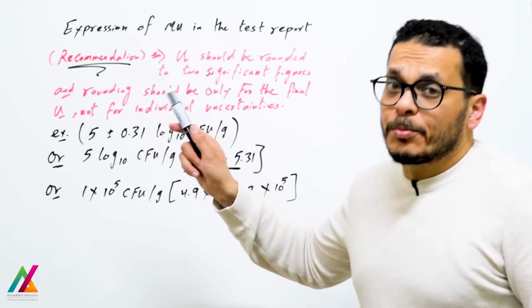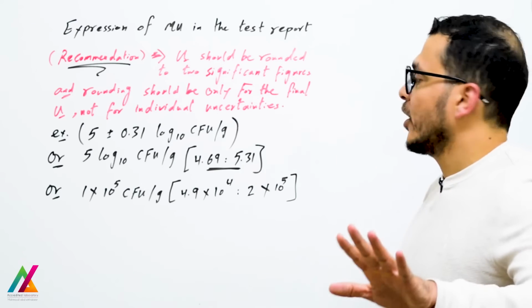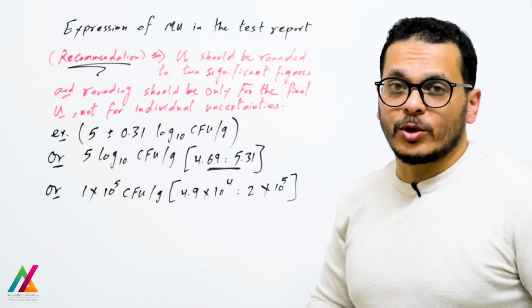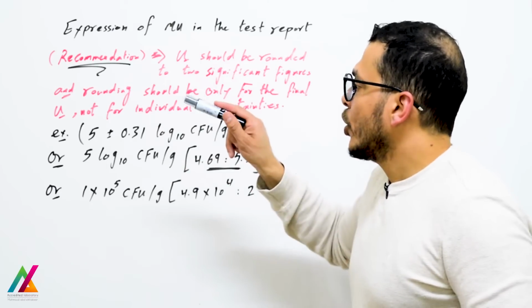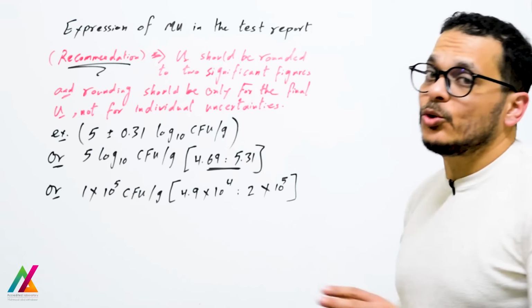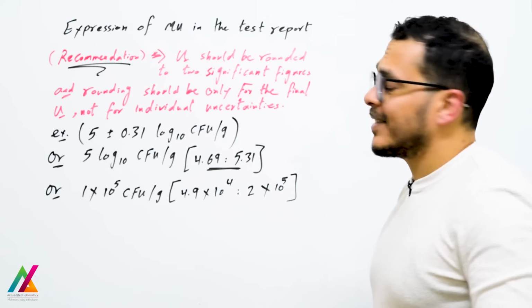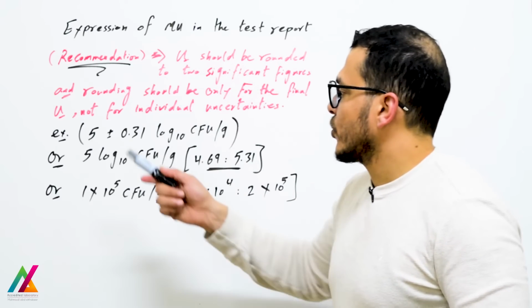But a very important point: rounding should be only for the final expanded uncertainty, not for every calculation you do, because that will affect the final uncertainty. So rounding should be only for the final uncertainty, not for individual uncertainties. Individual uncertainties, keep them as they are. Don't round them to two significant figures.